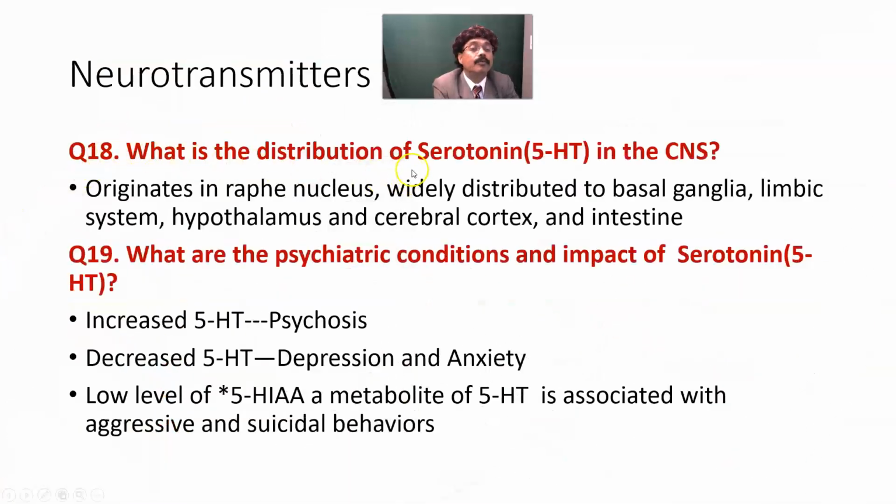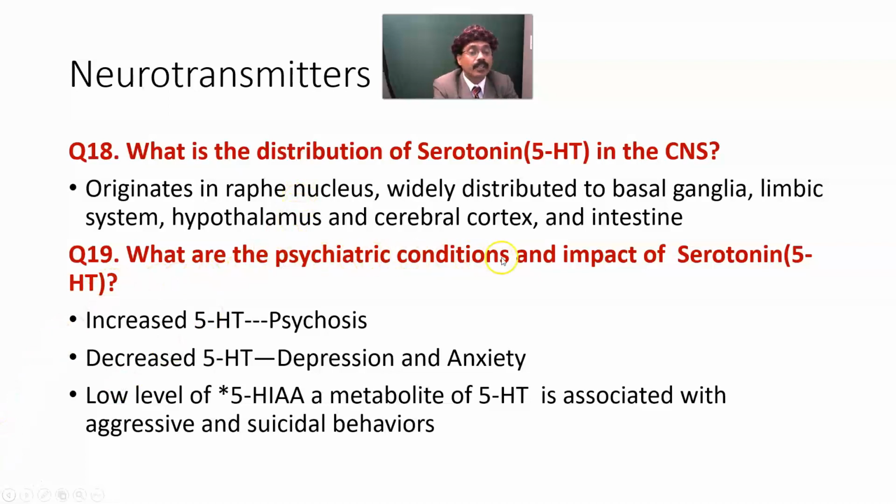What is the distribution of serotonin, 5-hydroxytryptamine, in the central nervous system? It originates in the raphe nucleus present in the brainstem and is widely distributed to the basal ganglia, limbic system, hypothalamus, cerebral cortex, and the intestine. The basal ganglia are a group of ganglia present in the cerebrum. The origin of serotonin is the raphe nucleus in the brainstem.